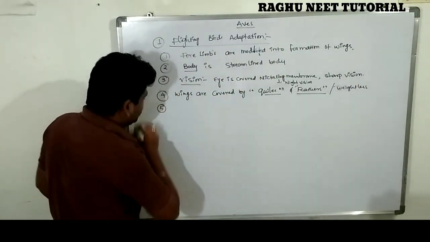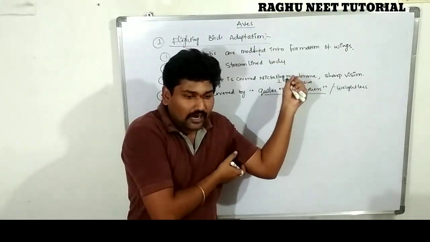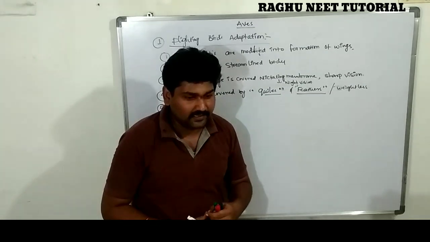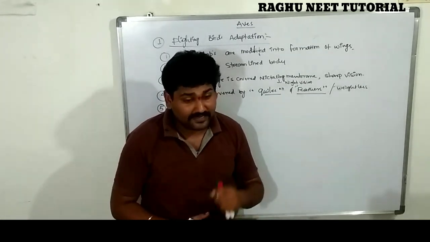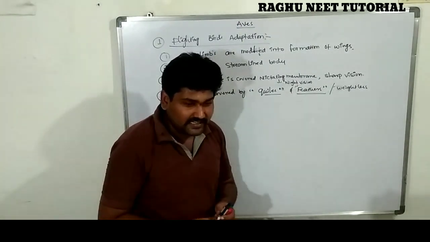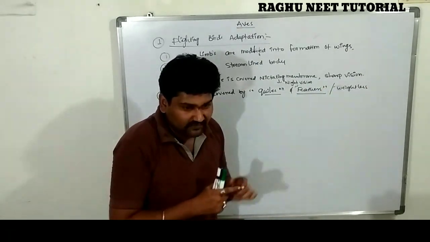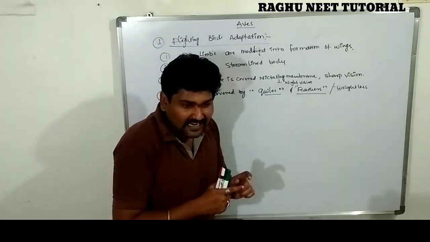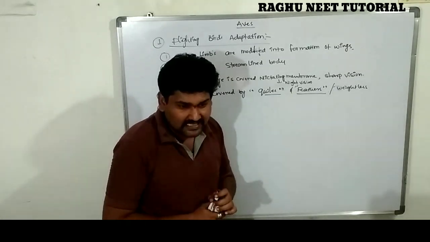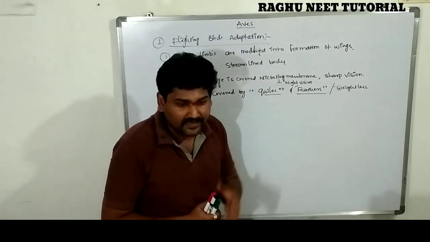Clear? Next one. These two wings are covered on the dorsal and ventral sides. The complete bone is covered by two muscles, known as the pectoral major and pectoral minor. What is important? These muscles give the strength and energy for the flying movement. The complete bone of the wing is protected by two different types of muscles, the pectoral major and pectoral minor. These muscles are useful for the flying adaptation.